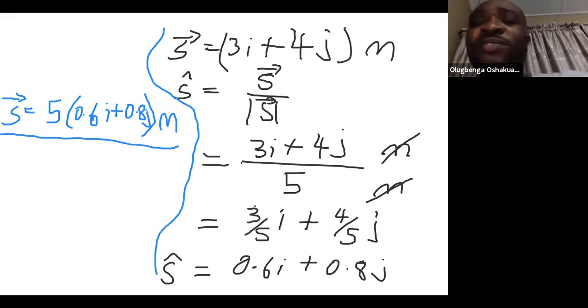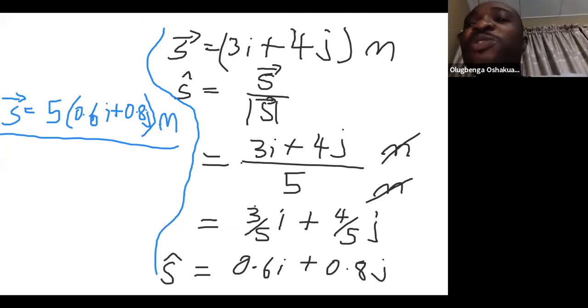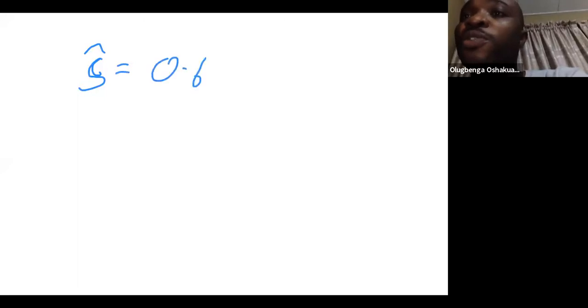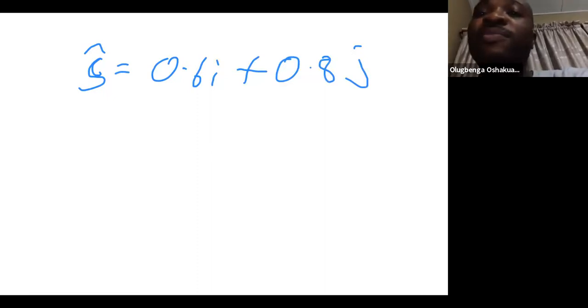So let us check out what is 0.6i and 0.8j. Do they really mean a magnitude of 1? S caret equal to 0.6i plus 0.8j. What is the magnitude of S caret?